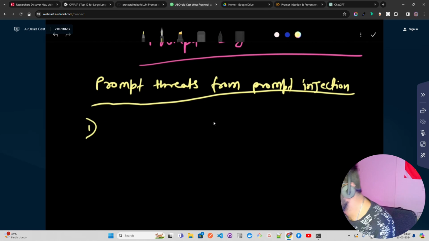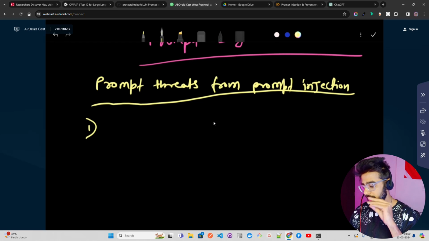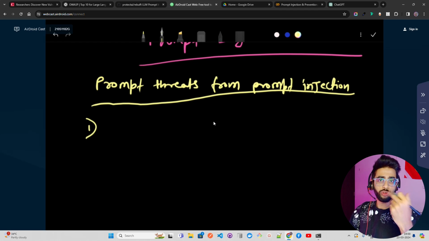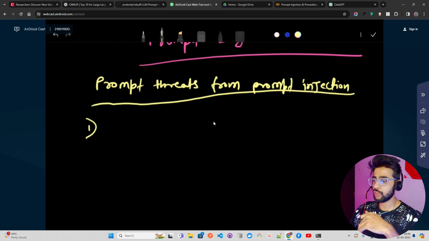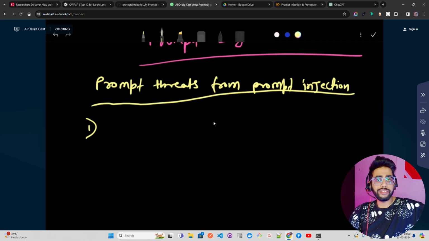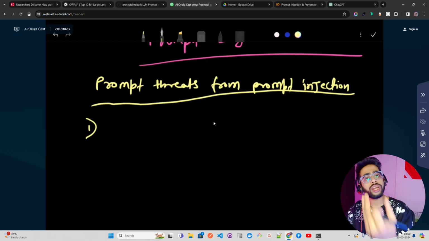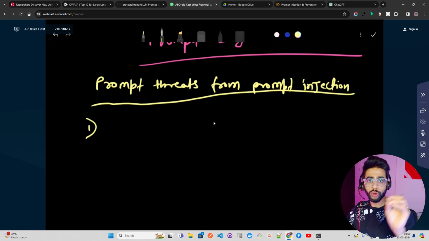Now the first can be, if we start putting some prompt injection technique in a system, we might get unauthorized information. If I am a hacker trying to hack the chatbot system that you have built recently, I can get all of your employees' data, which might be sitting in some documents. I can get information about your sensitive policies, your organization's internal deals, RFEs, and those kinds of things. I'm talking about the corporate functions right now, but these can be other use cases as well.